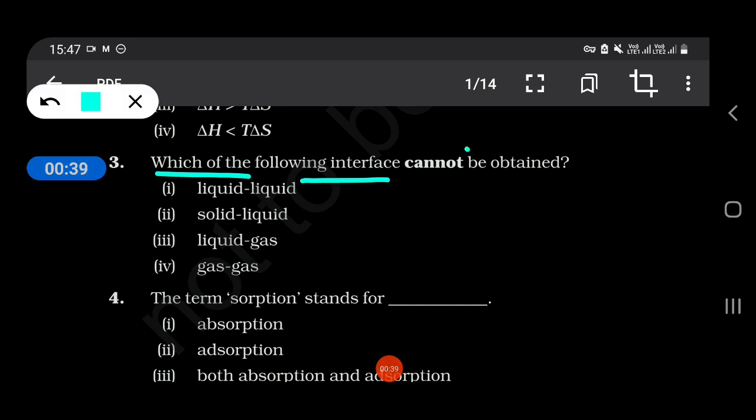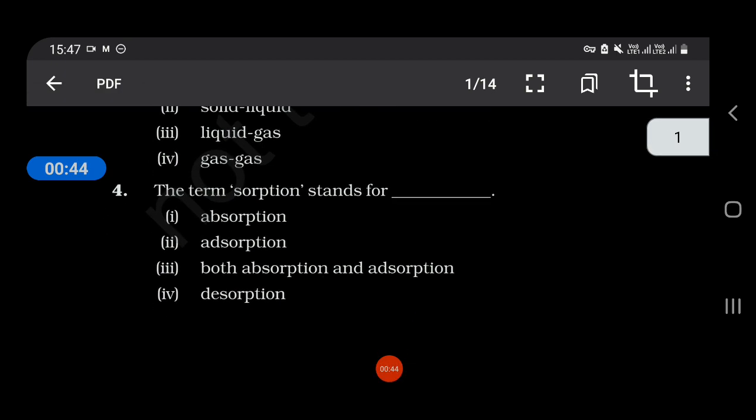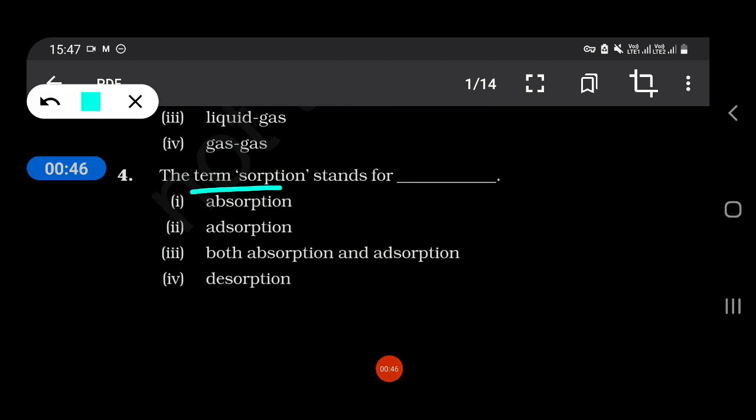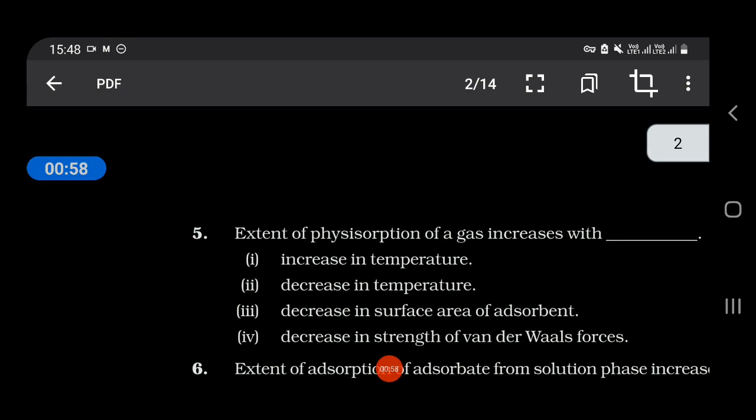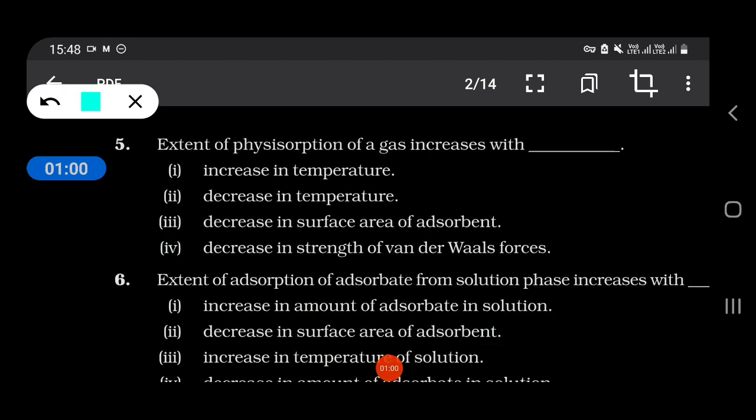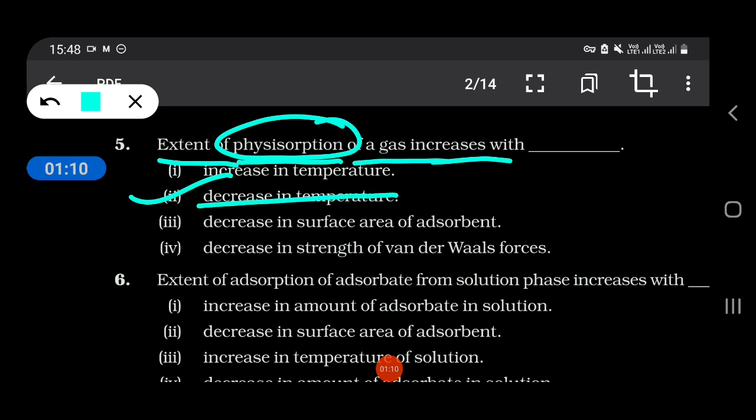Which of the following interface cannot be obtained? The term sorption stands for both absorption and adsorption. Okay. Extent of physisorption of a gas increases with decrease in temperature.